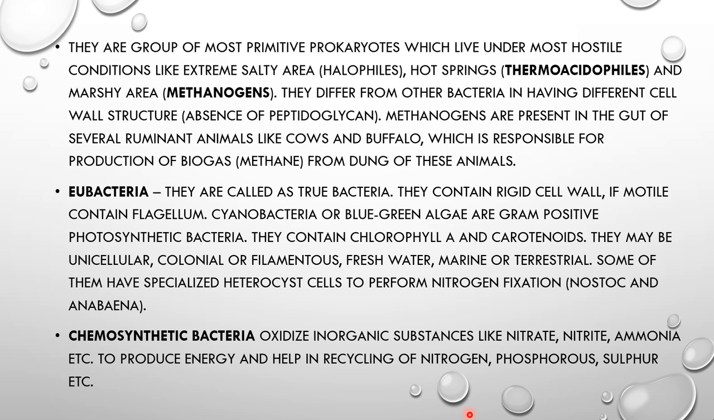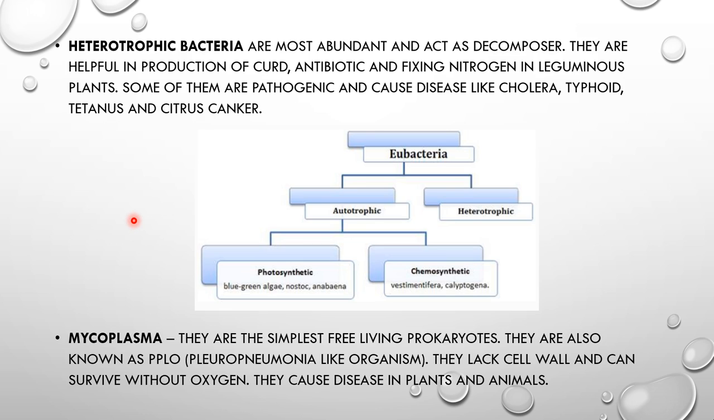Okay, so after chemosynthetic bacteria, we saw the archaebacteria. These are all the archaebacteria like thermoacidophiles, methanogens, and halophiles. Okay, we studied about the eubacteria like Anabaena, Nostoc, and blue-green algae. We studied also the heterotrophic bacteria. Now, what are the heterotrophic bacteria?